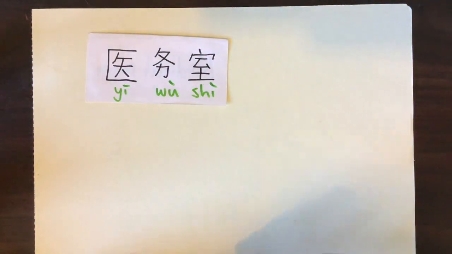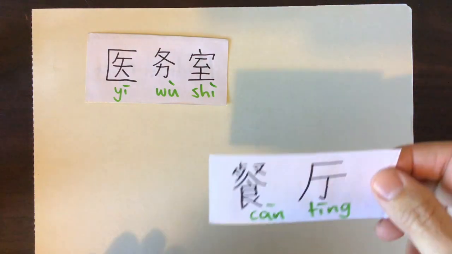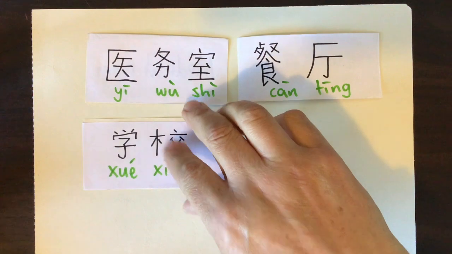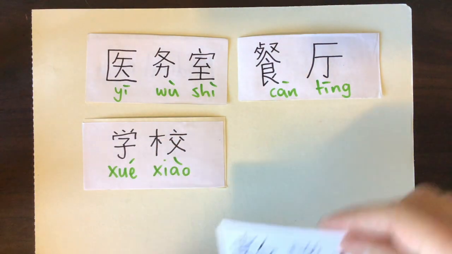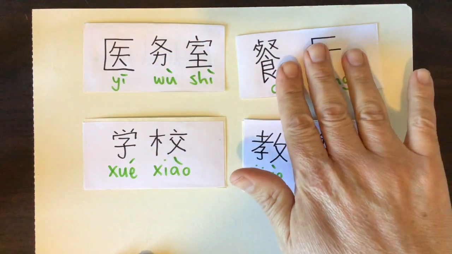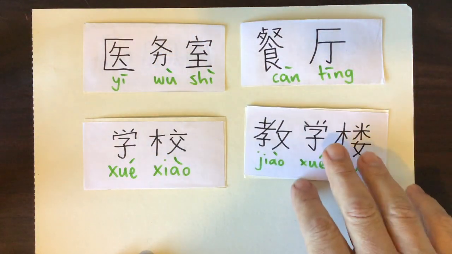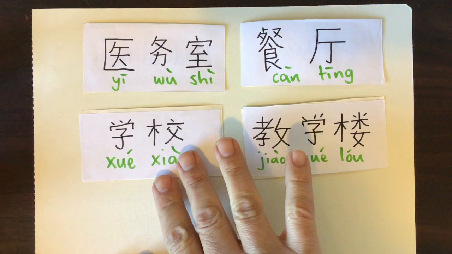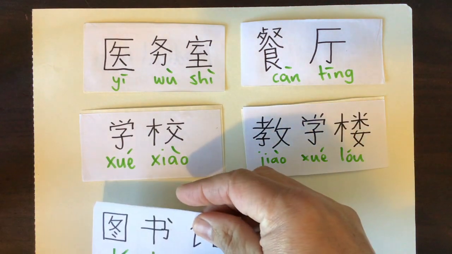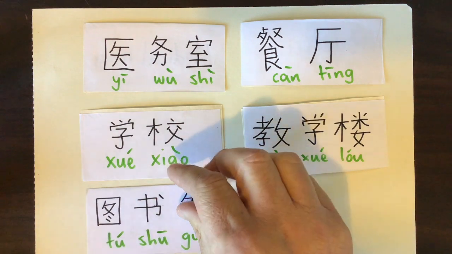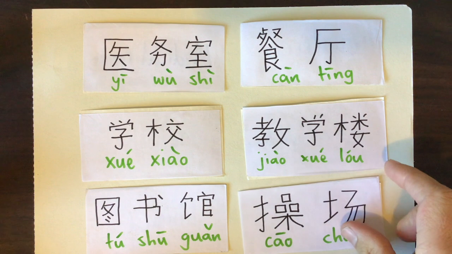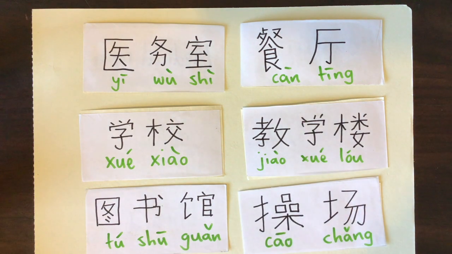Yi wu shi, jiao shi, xue xiao, jiao xue lou. I think I've got just enough room for 2 more, and we'll have a quick look. We have tu shu guan, just fit that in there. Jiao chang. Okay. Do you remember any of those?